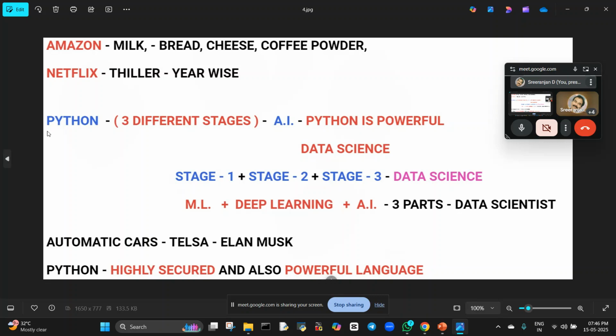To come across from Python to AI, artificial intelligence, we need to come across stage 1, stage 2, and stage 3. The first stage is machine learning, the second stage is deep learning, the third stage is artificial intelligence. The combination of these three stages will be called data science. Those who are aware of machine learning, deep learning, and artificial intelligence are called data scientists. Are you getting me? Okay, so this is the data scientist.